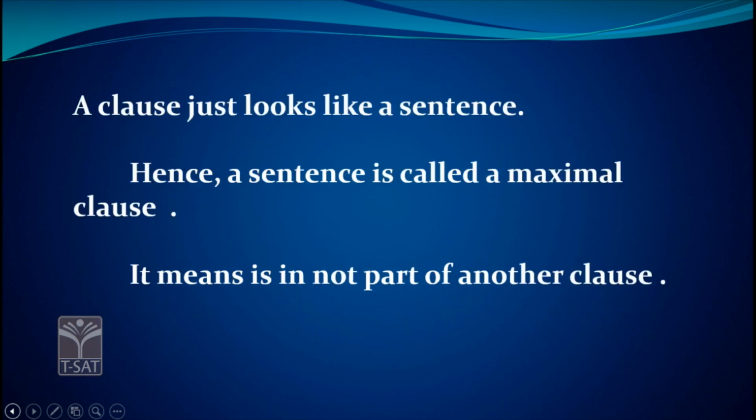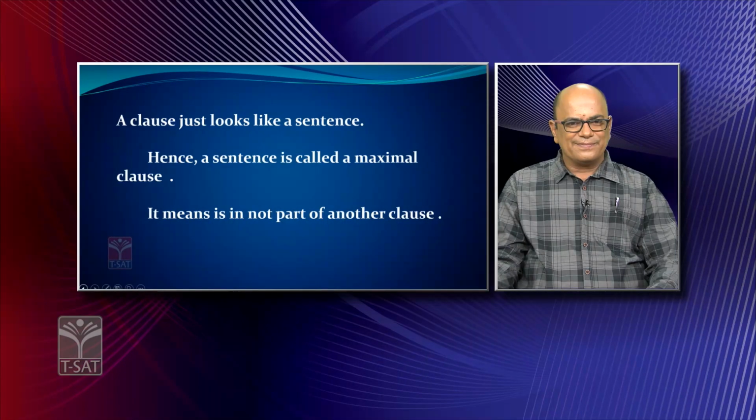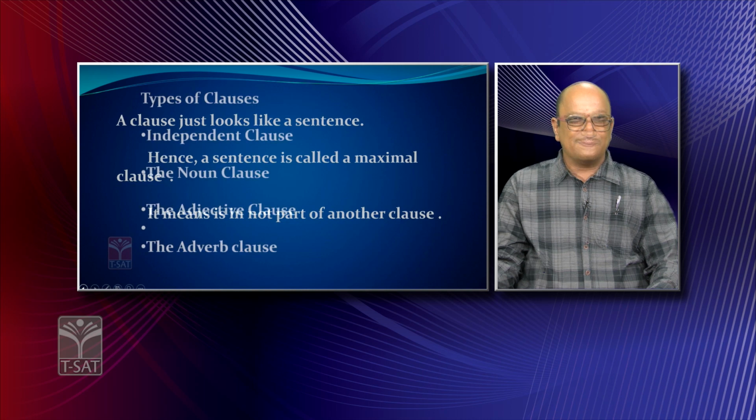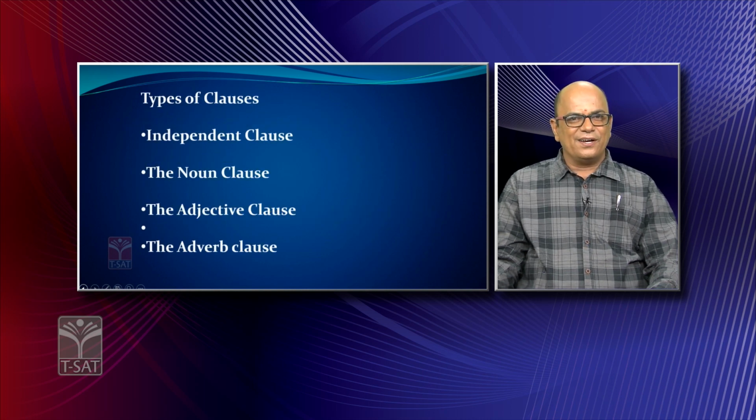So, a clause just looks like a sentence. It is very difficult to see the difference between a sentence and a clause. At the basic level, a sentence is an independent or free clause. A sentence is called a maximal clause, which means a sentence is not part of another clause. Just like a sentence, a clause also has a subject and a predicate.